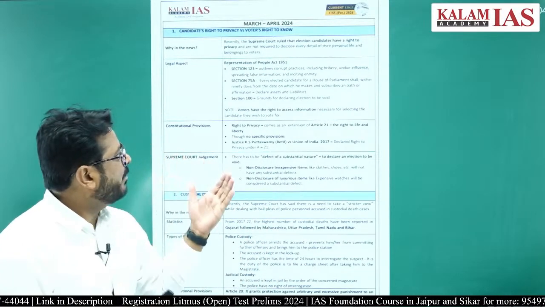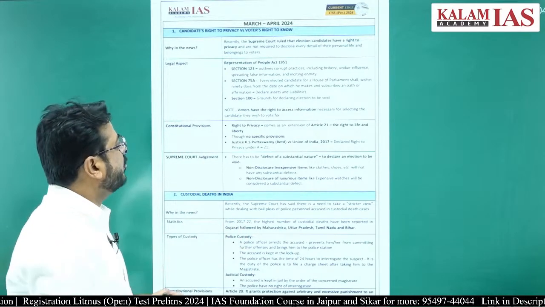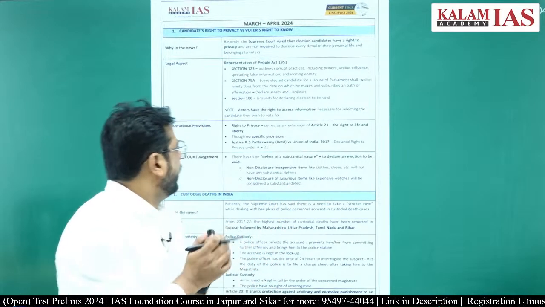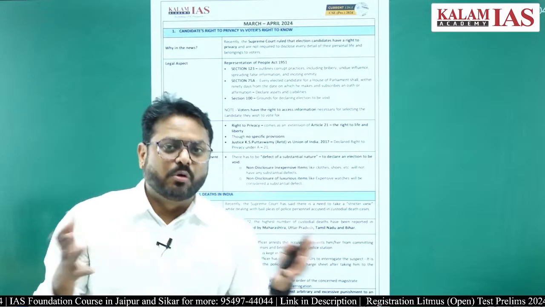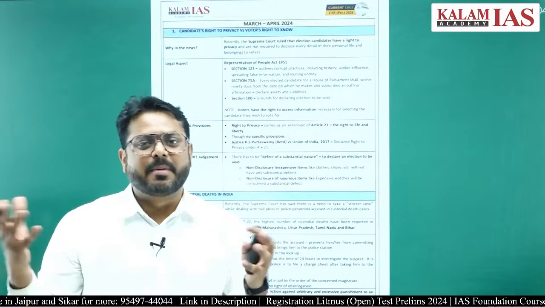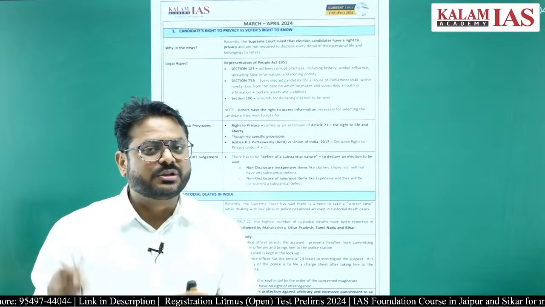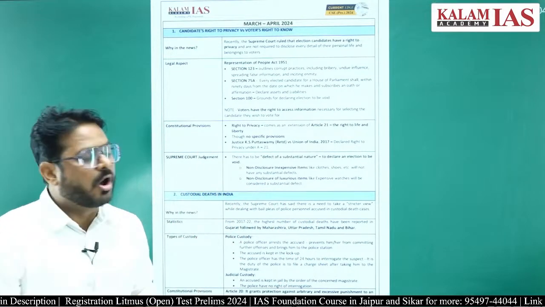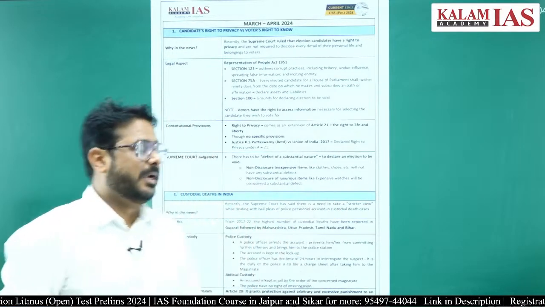Then section 75A of the Representation of Peoples Act says that every candidate elected to a House of Representation shall within 90 days make and subscribe an oath. It means every candidate will have to take an oath after they get selected, after they become a member of parliament or a member of legislative assembly. Within 90 days of taking that oath, the candidate will have to submit all the related information, that is, how much assets and liabilities they have. Such kinds of information has to be submitted, right.